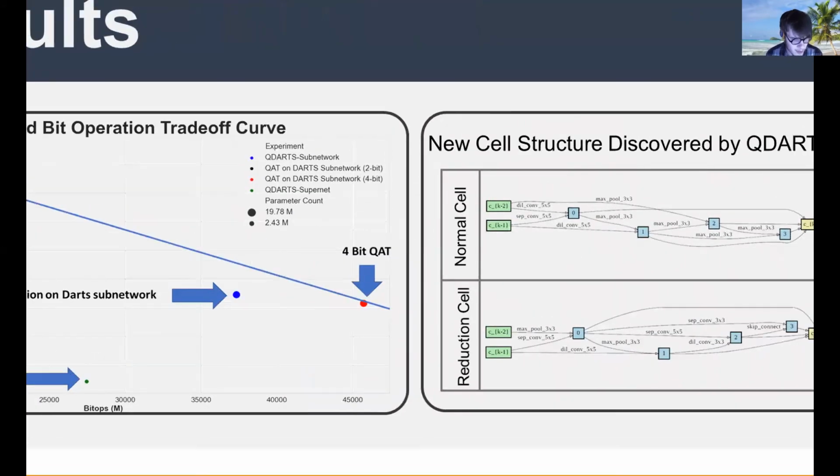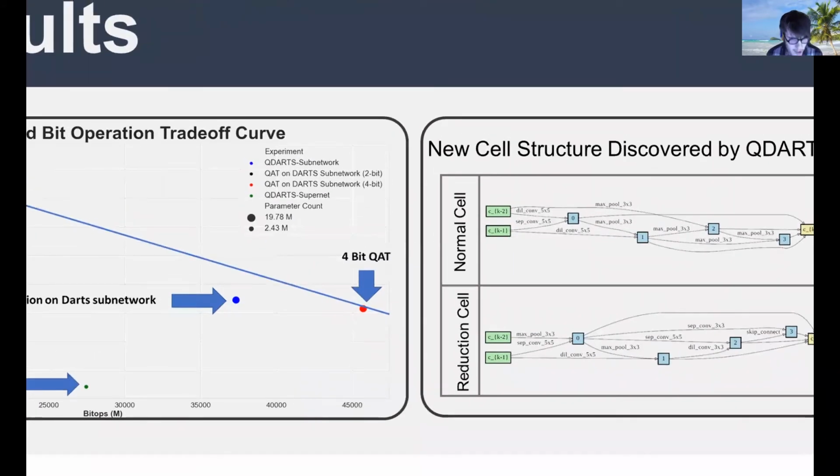Now the right graphic. We can see the discovered cell structures found by our approach. They are a bit hard to see, but we found that they are far less computationally complex than the cell structures found by the original DARTS search. Although we do not show it here, we verified that the subnetwork found by QDARTS contains a mixture of both 2- and 4-bit operations.